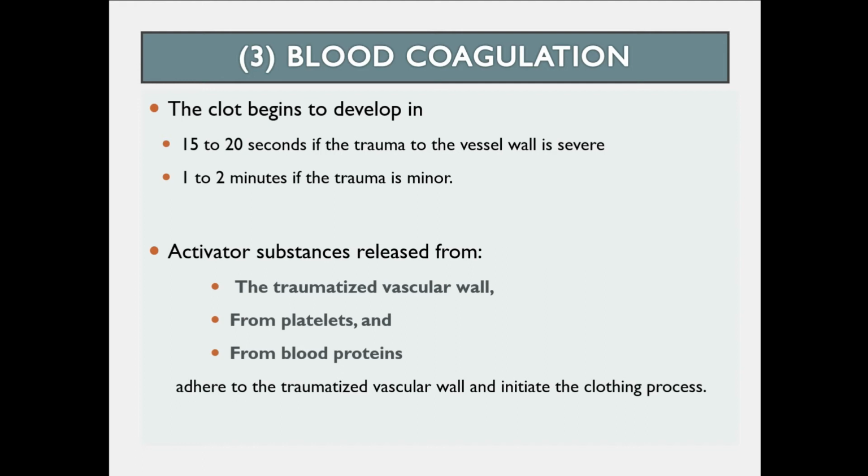Then some substances are released from the platelets, and some proteins which are already present in the blood but not in the activated state. All these things, the substances released from the vascular wall, from the platelets and the inactivated proteins, adhere to the traumatized vascular wall and initiate the clotting process.